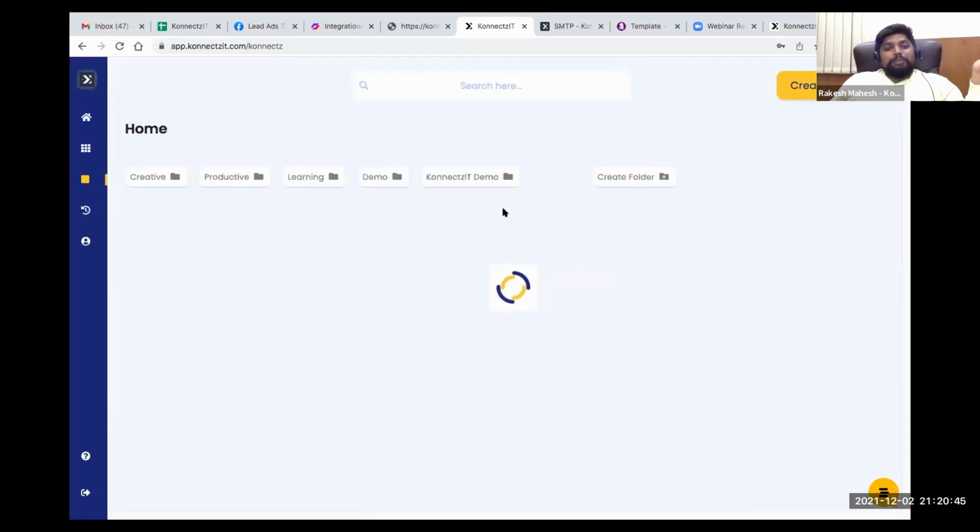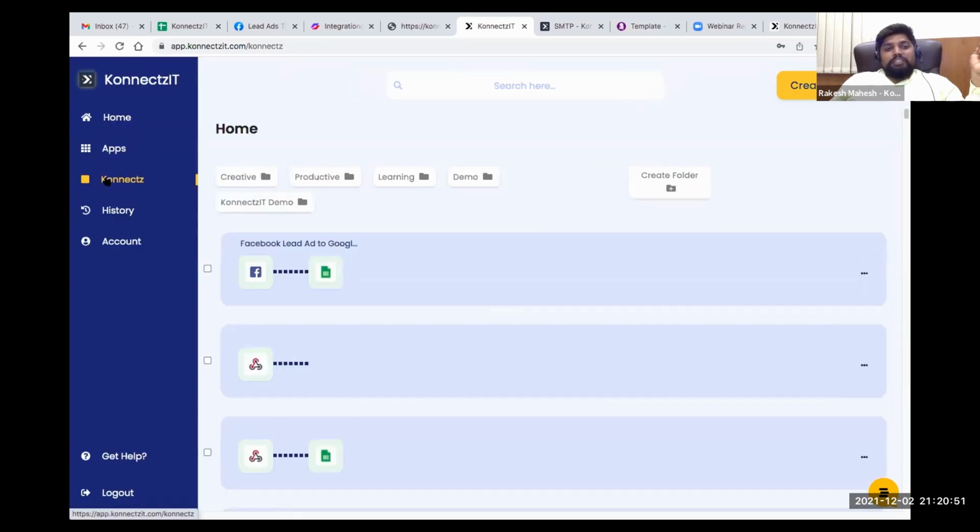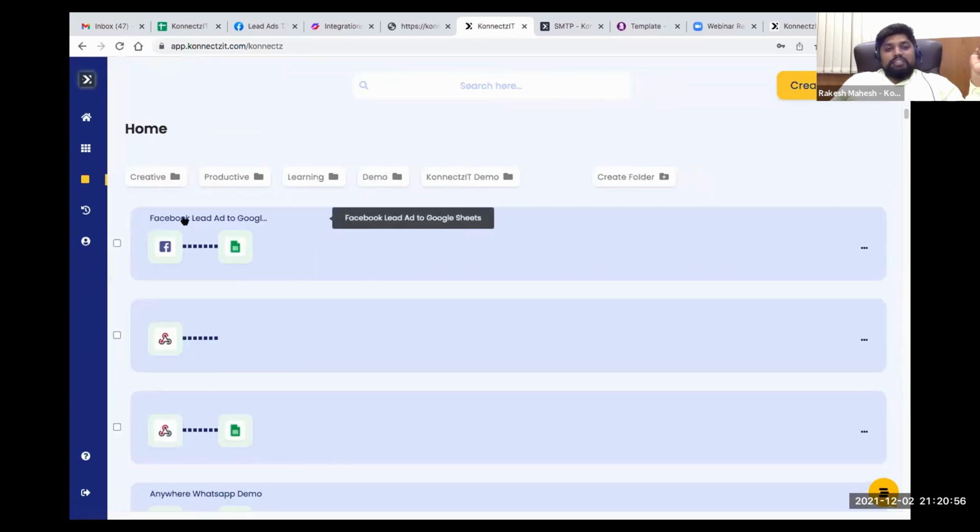Now you can see your published connect inside this connects tab. Whenever you publish your connect, it will be there inside the connects tab. You can see the name Facebook lead ad to Google Sheet, and this is what your connect looks like. Now we will go ahead and test this connect.